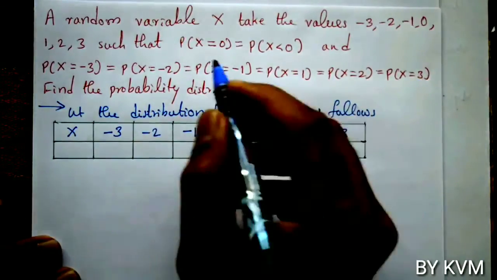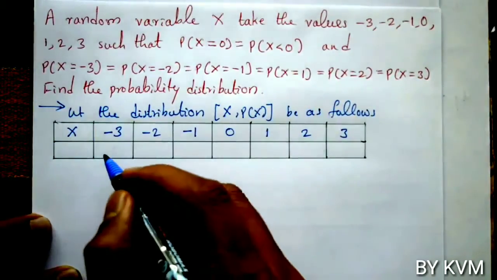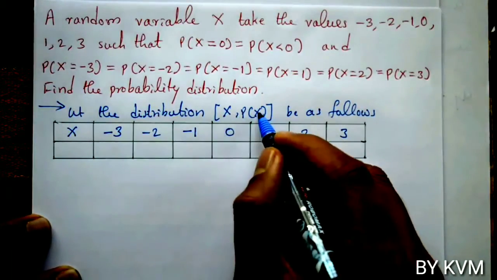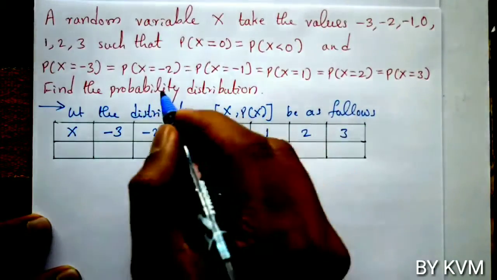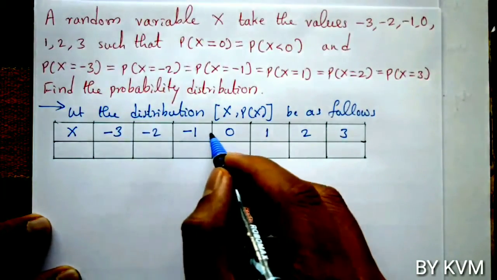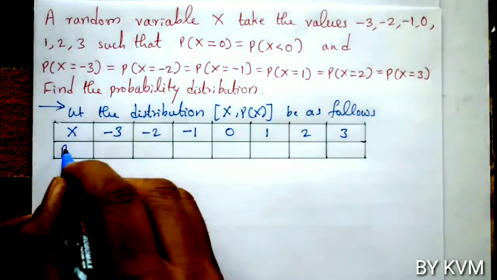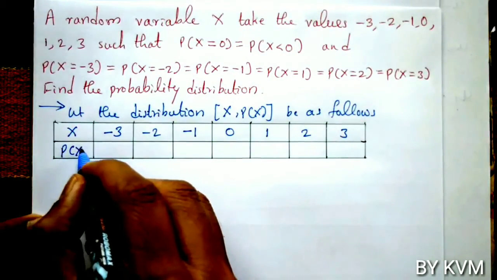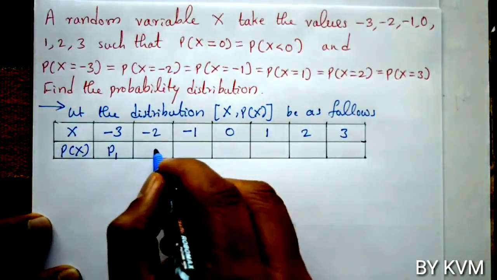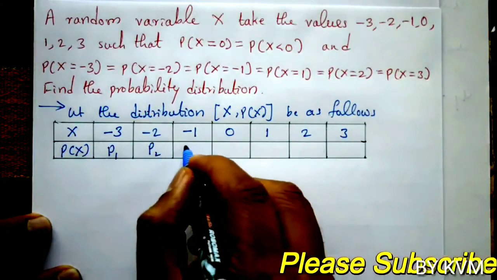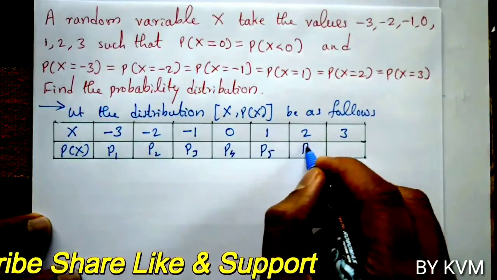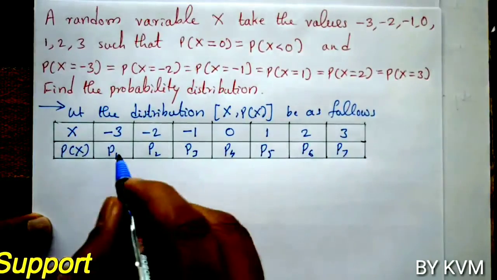So, here in the data x values are given from minus 3 to 3 and the two conditions are given. So, now let the distribution x comma P of x be as follows. P of x values are not given here, only x values are given, but two conditions are given. So, x values are from minus 3 to 3, then P of x values we have to take; since it is not given we have to take p1, p2, p3, p4, p5, p6, p7.